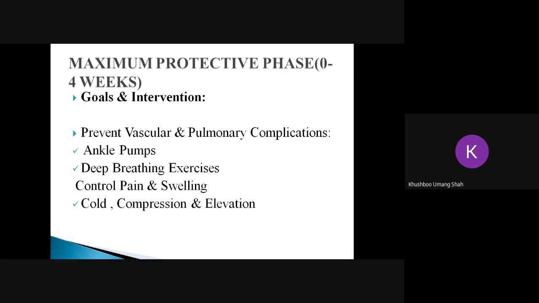There could be DVT if the limb is not mobilized properly. The second complication could be, if the patient is given general anesthesia for TKR, the person may have poor respiratory hygiene. So there could be pulmonary embolism if DVT is not taken care of. If the patient is immobilized in a bed for a prolonged period of time, the person can develop bed sore or pressure sore. And if the person is not made to stand or sit, there can be postural hypotension also. So the most important thing in the maximum protective phase is to prevent the secondary complications. To prevent DVT, you will advise the person to go for good ankle toe movement.